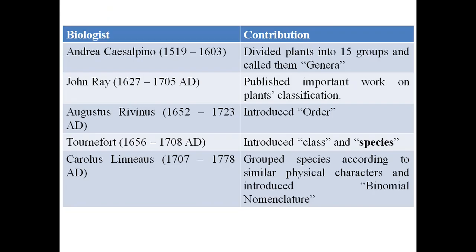Some of the biologists' contributions are mentioned in the book. One of them was Andrea Cisalpino, 1519 to 1603. He divided plants into 15 groups and he called them genera. As we have studied earlier in the hierarchical system of classification, we have phylum, then division, class, order, family, genus, species.